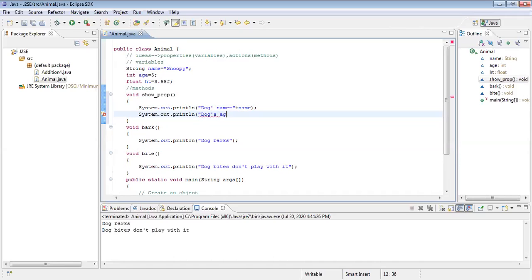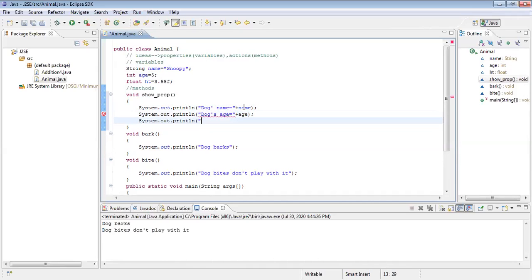Next one is the dog's age. Dog's age is equal to, yes, fine, concatenation operator, and then age, that is a variable name. And then the other one is height. Dog is having some height as well. Dog's height is equal to, fine, ht. Great. Now let me execute this application.